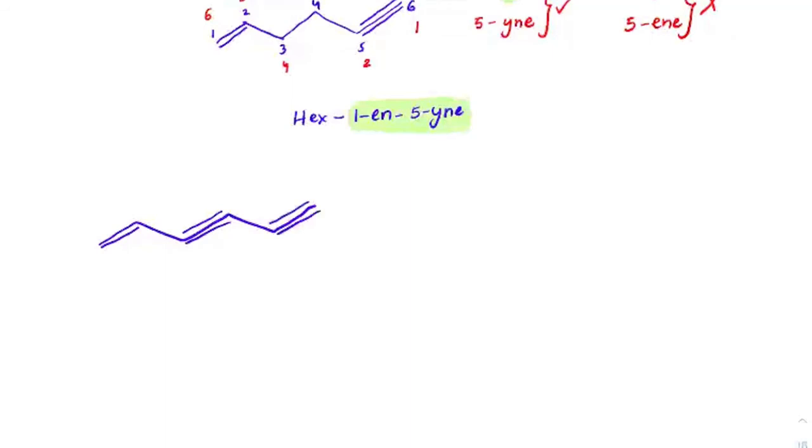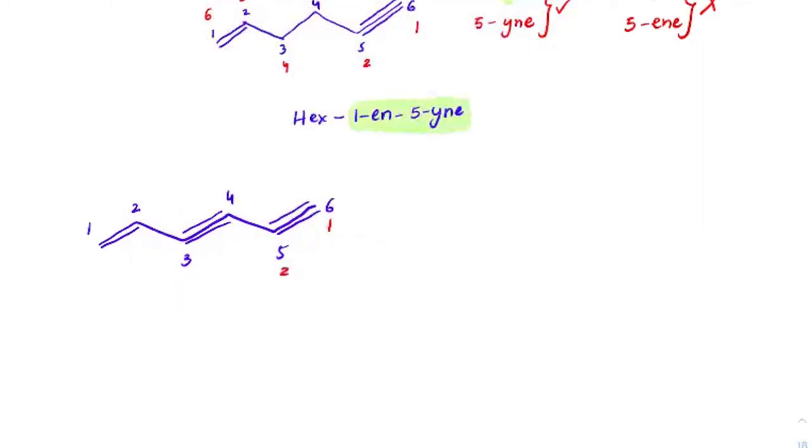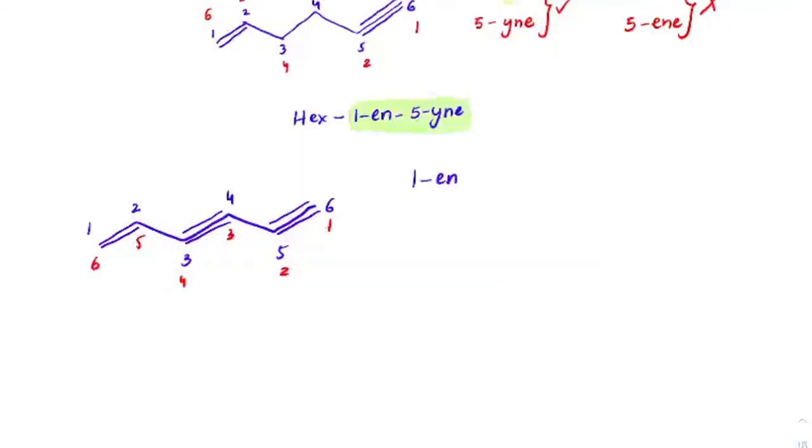So I have two triple bonds here and one double bond here. Got it? Now I can go with the numbering like this: 1, 2, 3, 4, 5, 6. This is one numbering. The other numbering in red color I'll write 1, 2, 3, 4, 5, 6. So first let us see what happens if I write in terms of that blue numbering. With respect to that blue numbering, first carbon I'm getting ene, right? And third carbon I'm getting ine, and fifth carbon I'm getting ine.